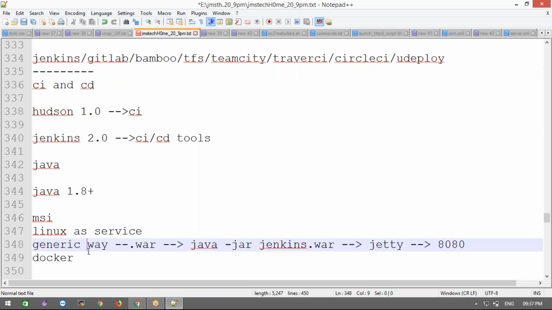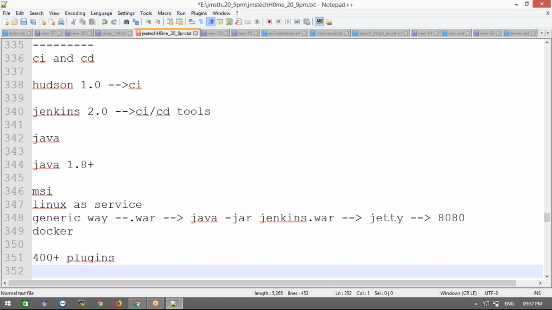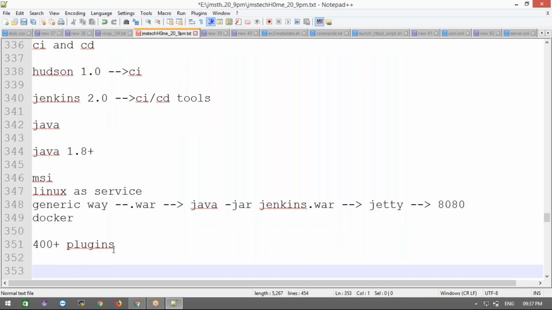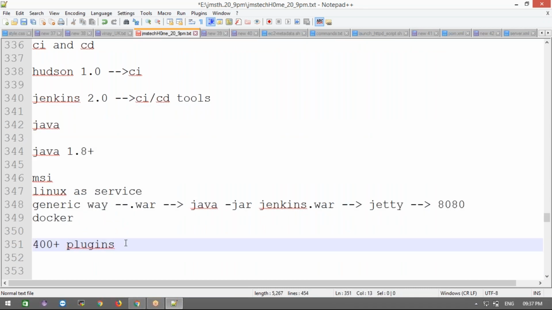And Jenkins is completely open source, and it supports more than 400 plugins. There are a lot of plugins available to integrate any application with Jenkins, even Docker, Kubernetes, any type of servers, and Ansible. Whatever it may be, we can easily integrate it with Jenkins. That's why it's the most popular tool for the CI/CD process.